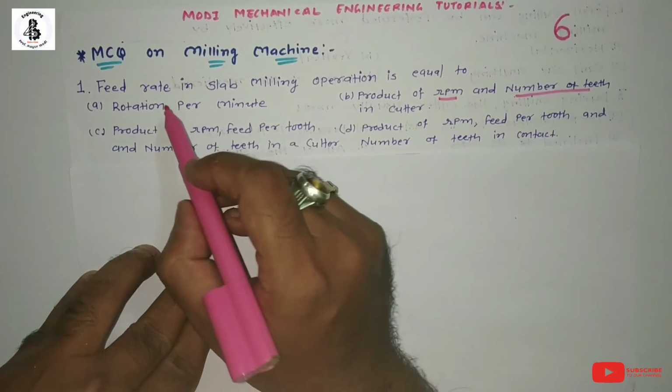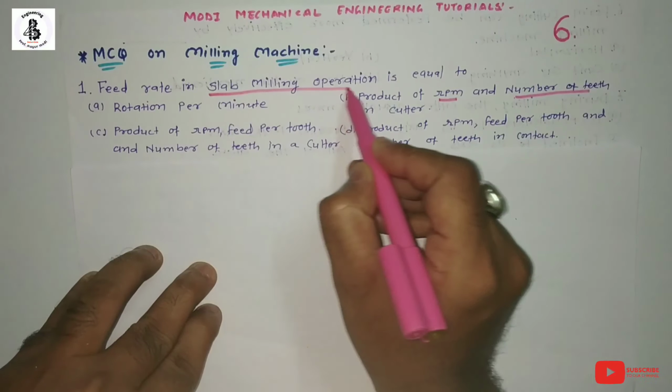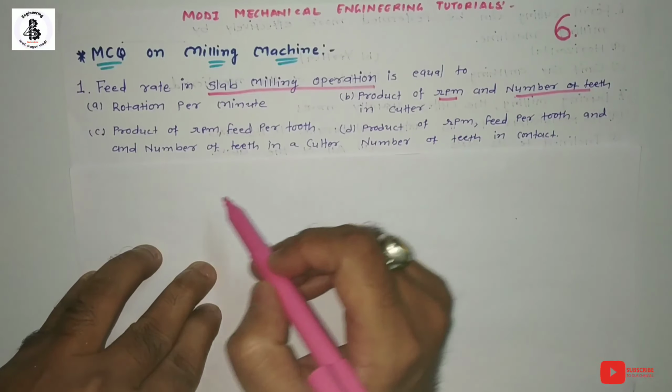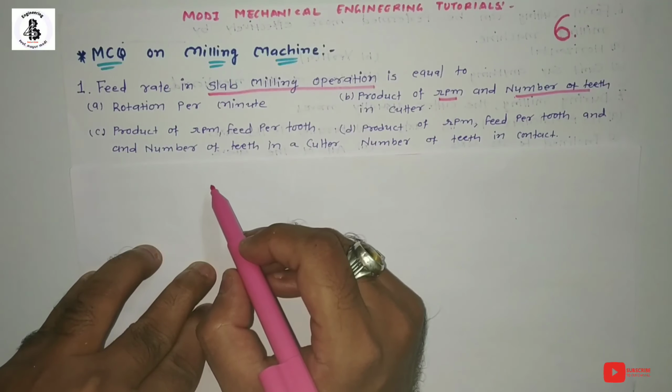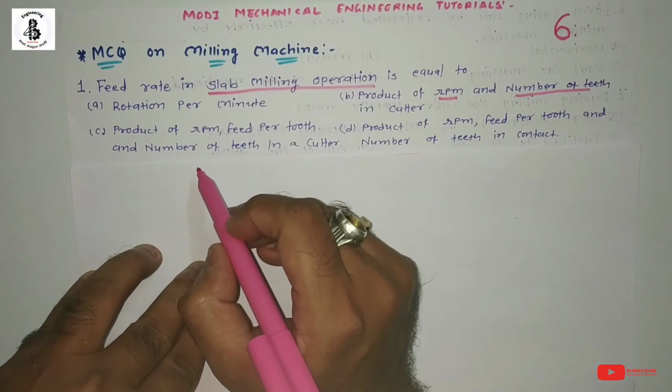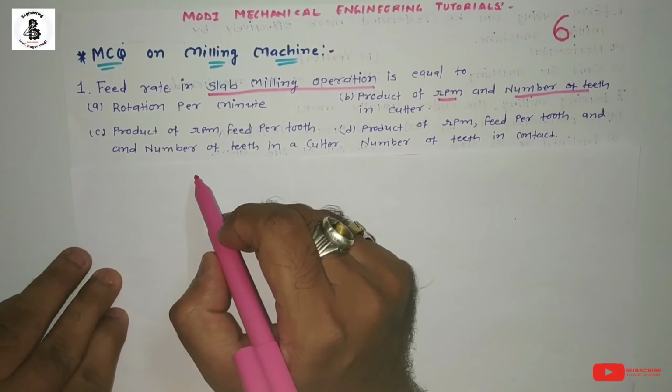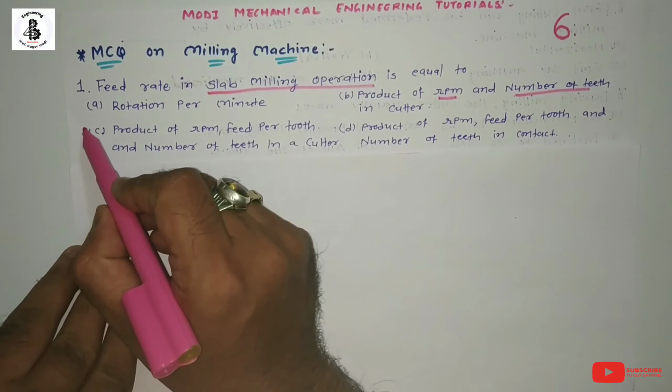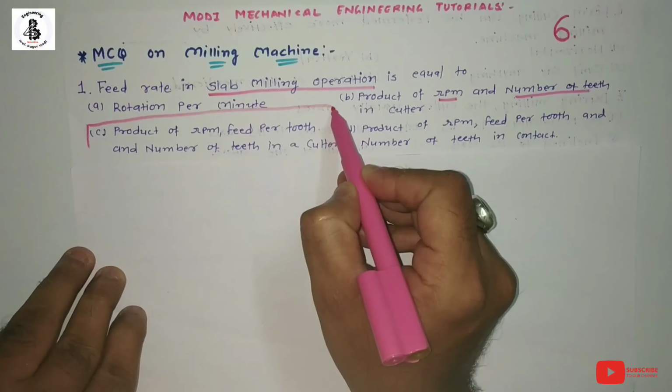So basically feed rate in slab milling operations generally depends upon the product of RPM, feed per tooth and the number of teeth in the cutter being used. So the option C.